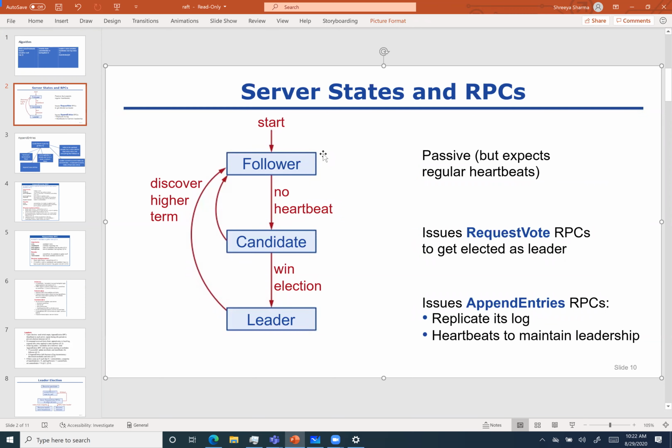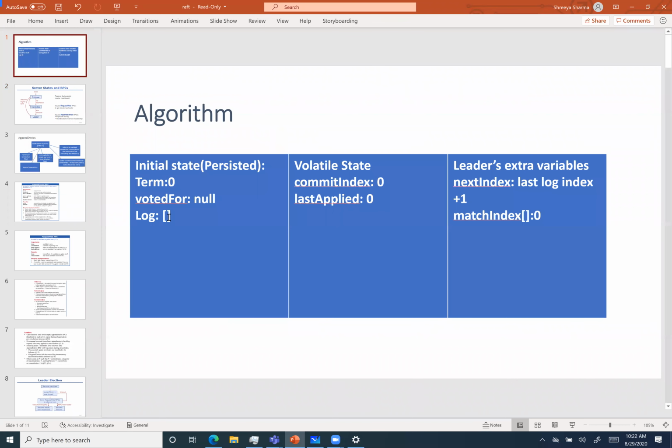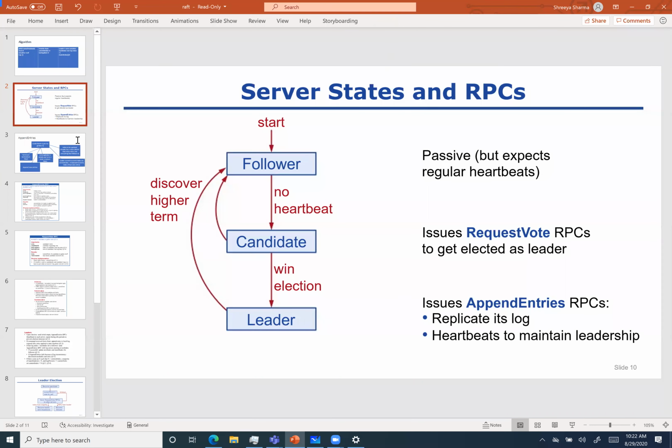The remote procedure calls used are basically append entries and request vote. Append entries is also used as heartbeats, but the only difference is that the log entries will be empty for a heartbeat. And everyone starts as a follower. And these are the 3 states that we talked about: follower, candidate, and leader. So if a follower receives no heartbeat, it will become a candidate. And if it wins the election, it becomes leader. So that's it.